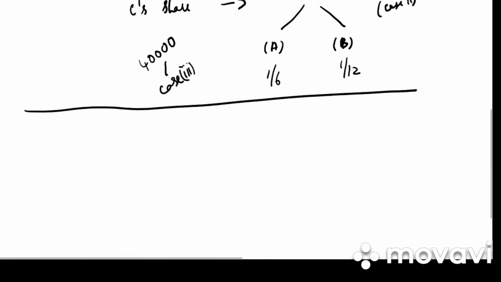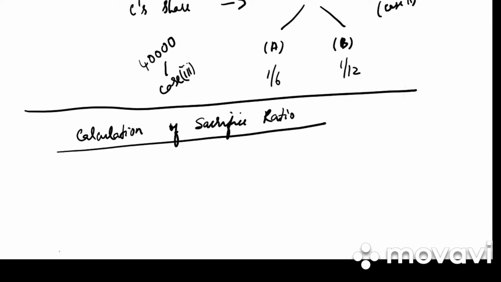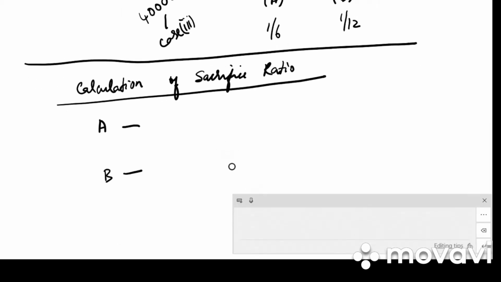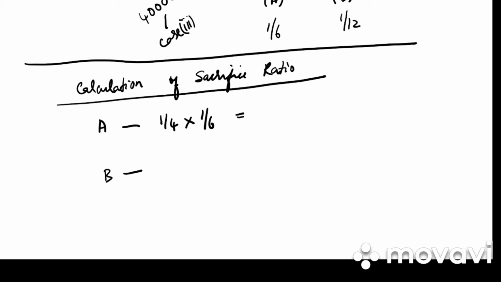Let us see. First we need to calculate the sacrificing ratio. So write down calculation of sacrifice ratio. We have A, B. So 1/4 is C's share. How much he gets from A? 1/6.